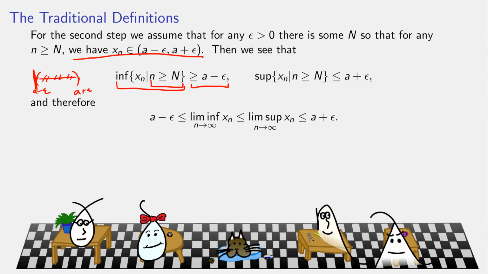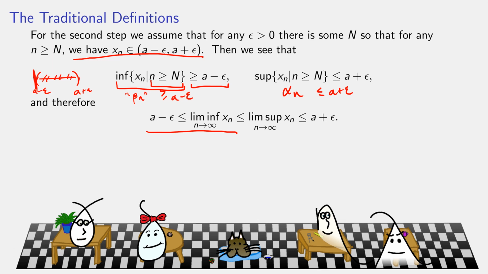past capital N, my beta n's are bigger than or equal to A minus epsilon. Okay, so the supremum of them is also bigger than or equal to A minus epsilon. If some of them are bigger than or equal to A minus epsilon, certainly the supremum of them is bigger than or equal to A minus epsilon. And here, some of our alpha n's are less than or equal to A plus epsilon, which means the infimum of them is also less than or equal to A plus epsilon.